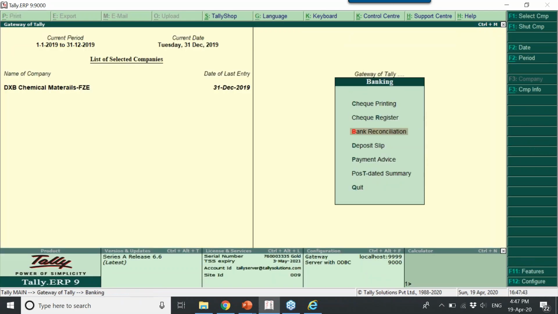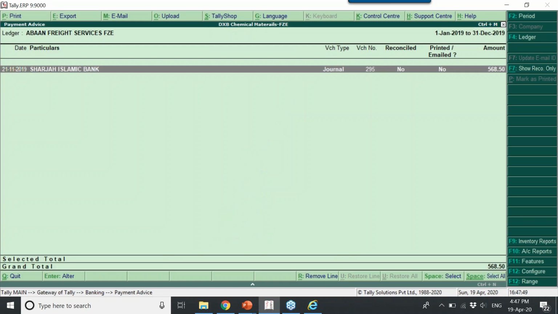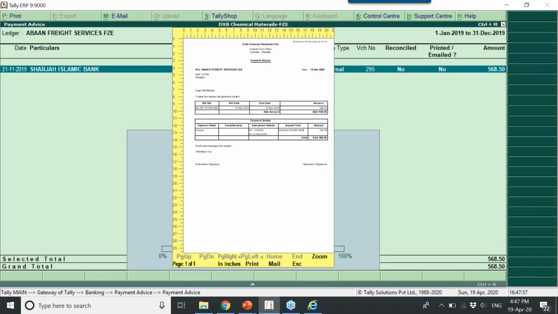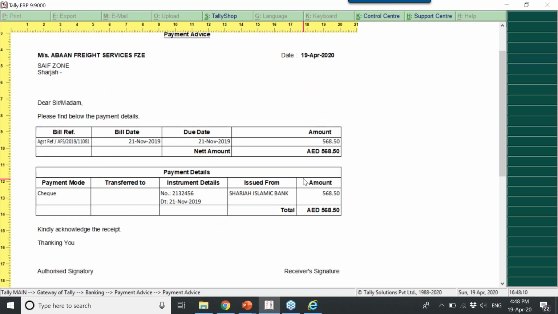So an important one I'll tell you with regard to payment advice. If you have any ledger, for example this is the one, when you are making a payment you are issuing this letter to your supplier, nothing but against which bill, how I am making payment, against which check number. So this is the note you are giving: against this bill I am making this payment. So this is called payment advice.